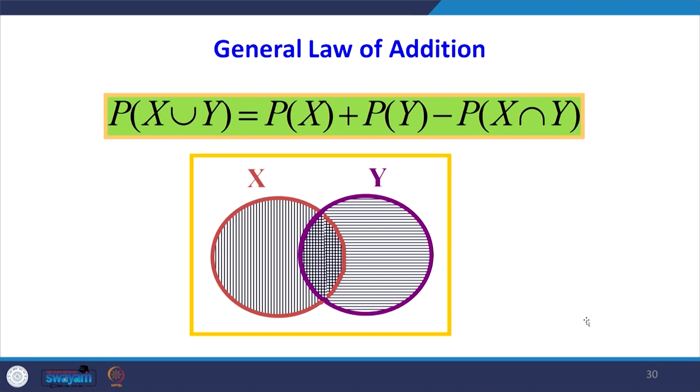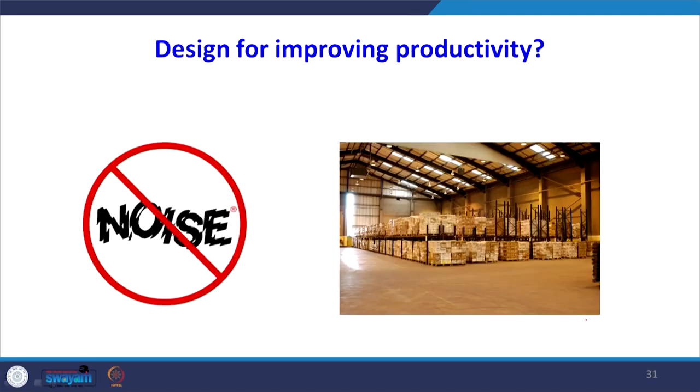Then we will go for the general law of addition. So, P of x union y equals P of x plus P of y minus P of x intersection y. We will take one small example. From that example we will understand the concept of probabilities.